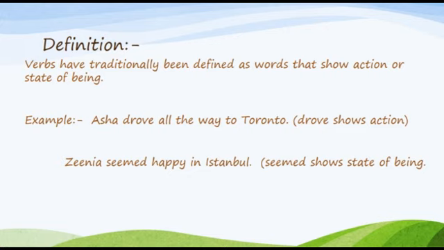In our next example, we have: Xenia seemed happy in Istanbul. Seemed shows a state of being. Xenia is the subject, seemed is a state of being, and happy in Istanbul is an object. Now, as we have done with verbs and an example, let's move towards our next slide.